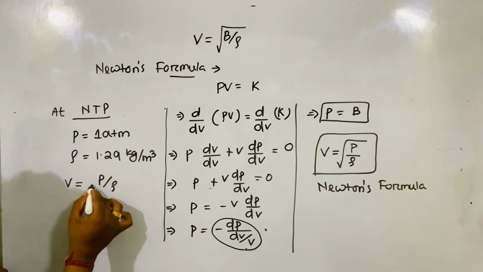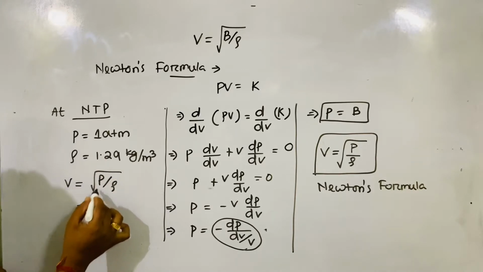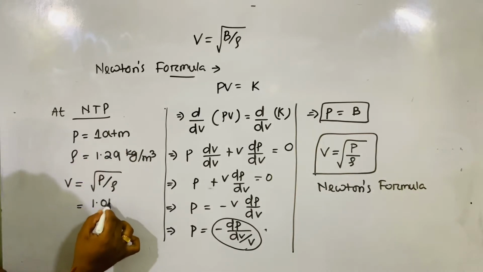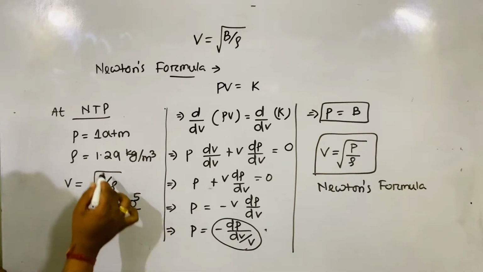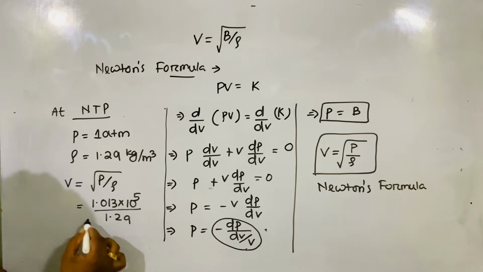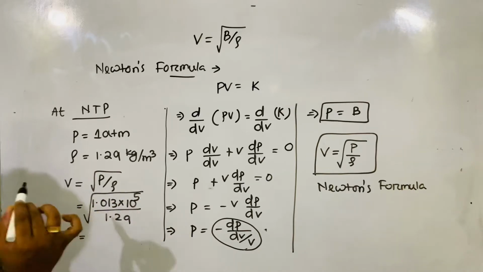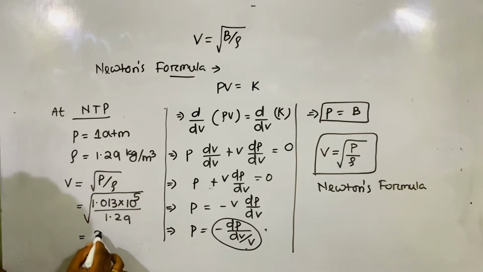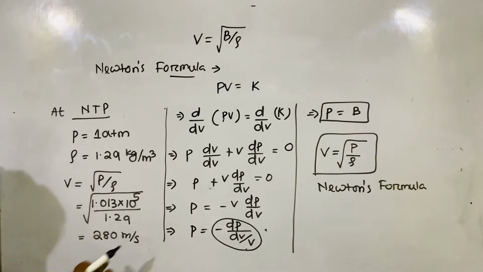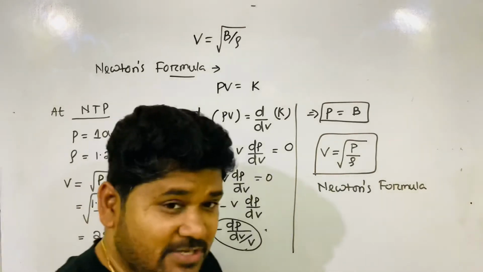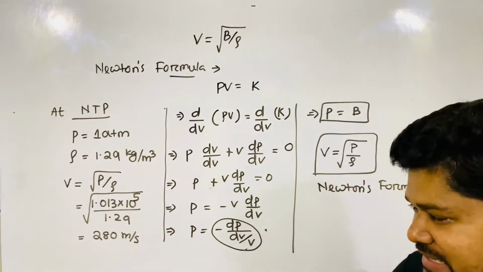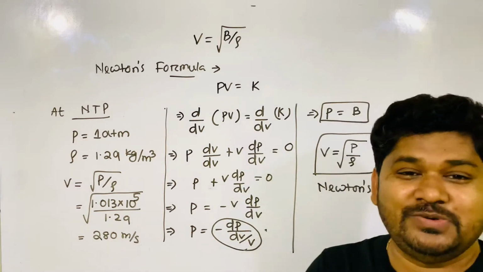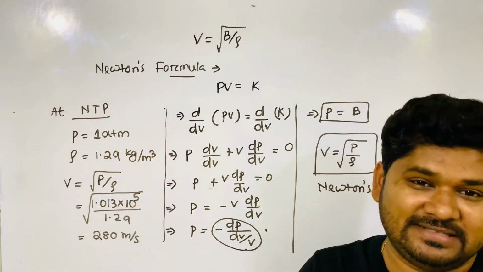So 1 atm means how much in Pascal? 1.013 times 10 to the power 5 newton per meter square, then divided by 1.29, root over. Do the calculation. How much will you get? 280 meter per second. If you don't believe me, use the calculator and do it. So you will get nearly 280 meter per second.